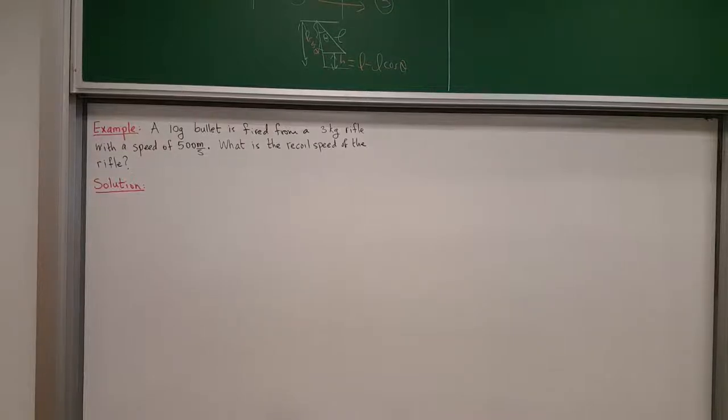All right, welcome back. So now we're going to talk about an example of what they call an explosion. It says here an explosion is where particles of the system move apart from each other immediately or after a brief intense interaction. It is the opposite of a collision. So an explosion is the opposite of a collision. In a collision, things come together; in an explosion, they move apart.